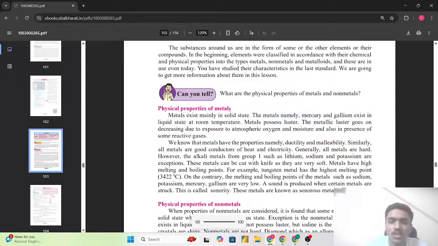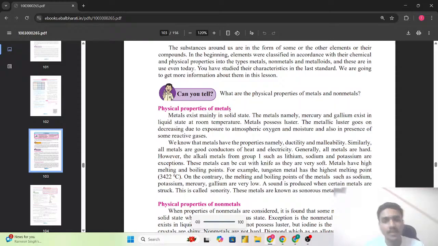Metal possesses luster. Metal is having the property of the luster, that is shiny, shininess. Metallic luster goes on decreasing due to the exposure to the atmospheric oxygen and moisture and also in the presence of some reactive gases. And we have seen about this rusting of the iron and all, that is the metal rusts because of the exposure to the atmospheric oxygen and the moisture or in the presence of some of the reactive gases.